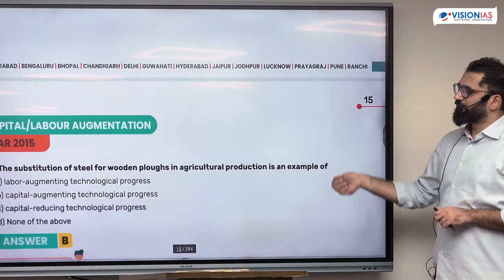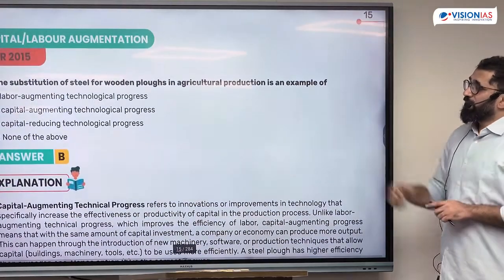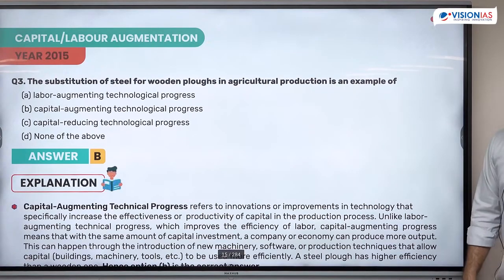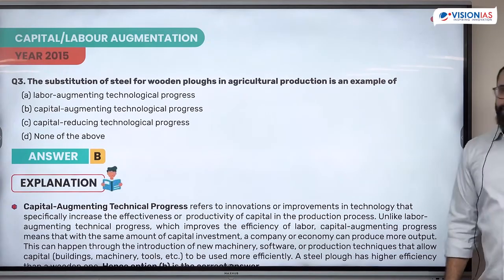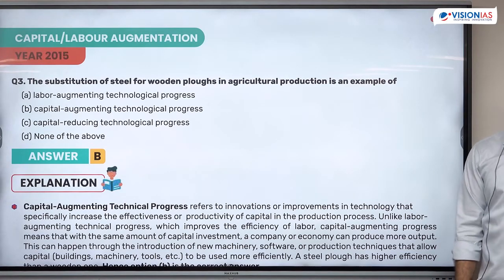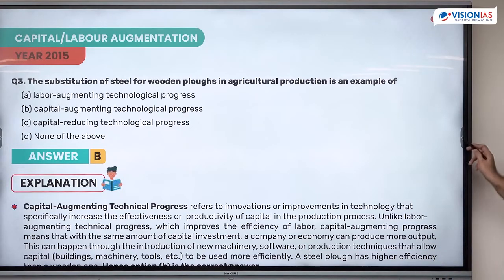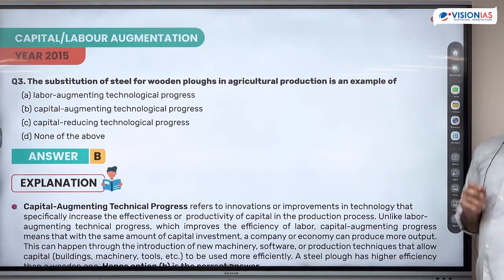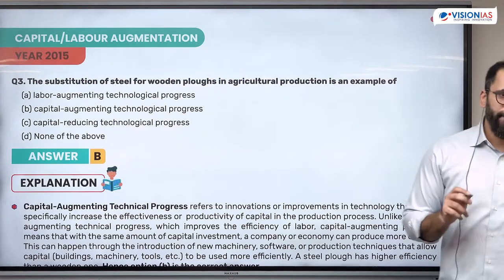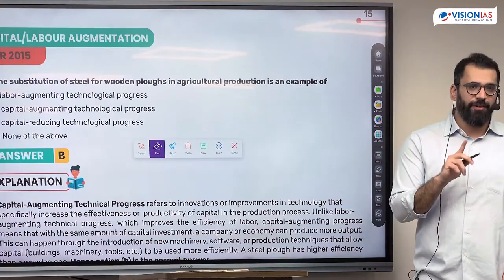Understanding the nominal and real GDP or growth percentage here. The substitution of steel for wooden plows in agriculture production is an example of. For any production process, what are the major 2 factors you need? What are the factors of production? Land, labor, capital, and entrepreneurship.